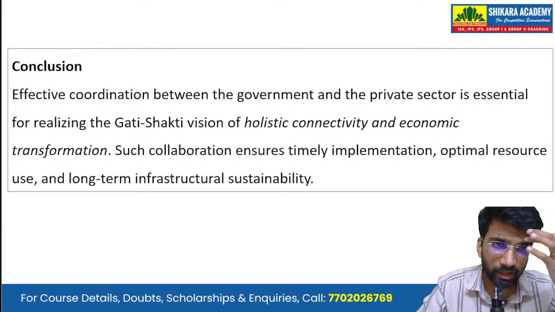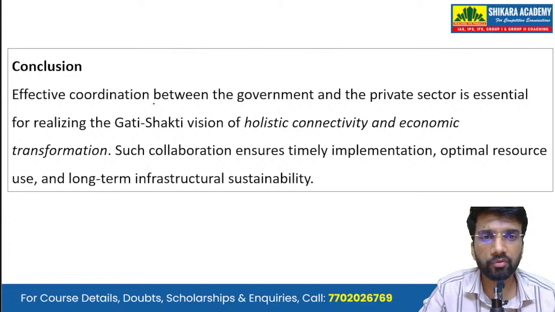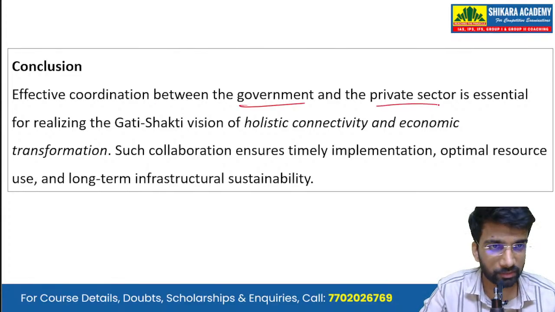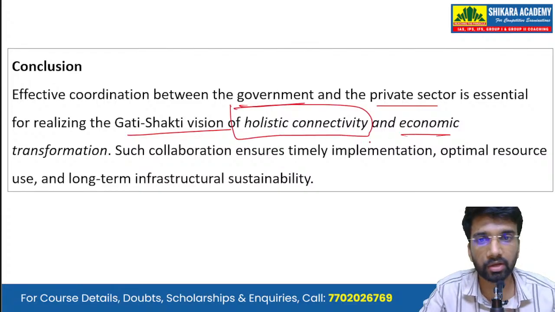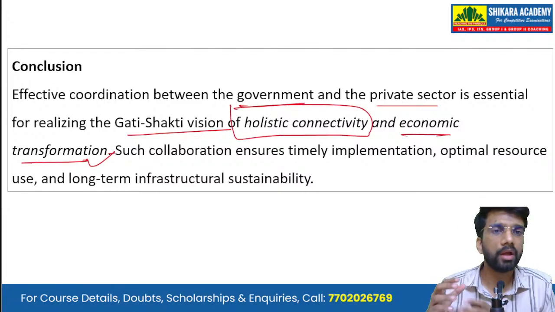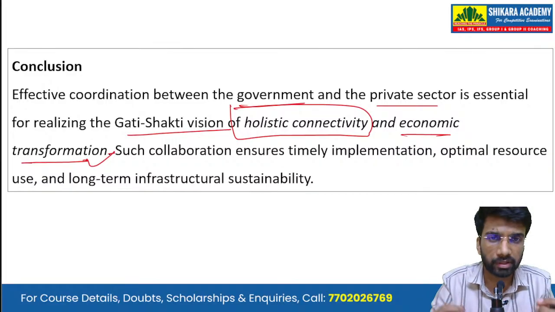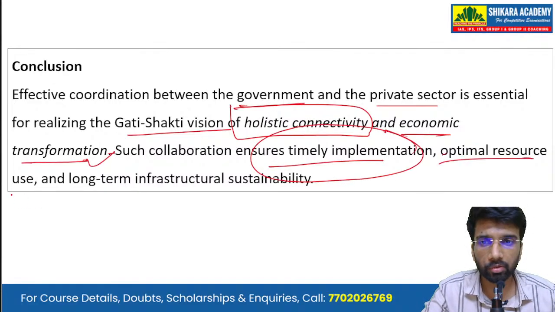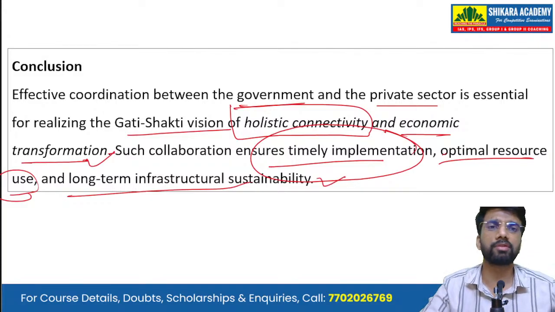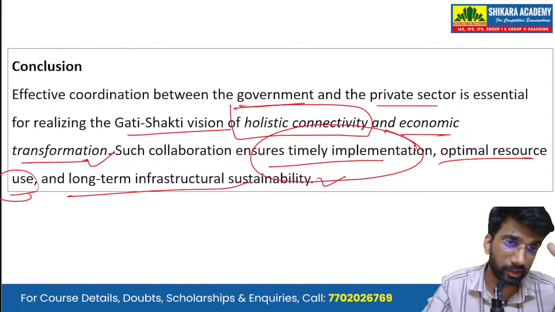So then in conclusion, we can write a way forward or a forward looking conclusion. The effective coordination between government and the private sector is essential for realizing the Gati Shakti vision of holistic connectivity and economic transformation. And this collaboration between the government sector as well as the private sector will ensure timely implementation, optimal resource use, as well as long-term infrastructural sustainability. So that will be the significance of the entire coordination between the private sector as well as the public sector or the government.